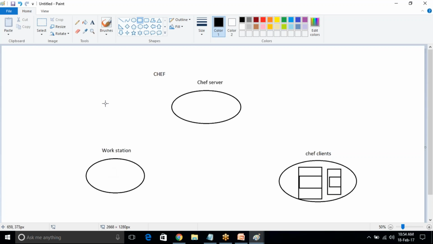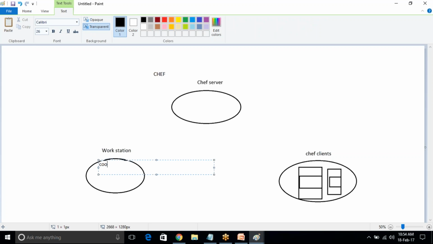Workstation means my laptop is my workstation, where I am working. Your laptop or desktop, this is your workstation. Here we are writing the code in the form of cookbooks, and in those cookbooks we are using Ruby format.